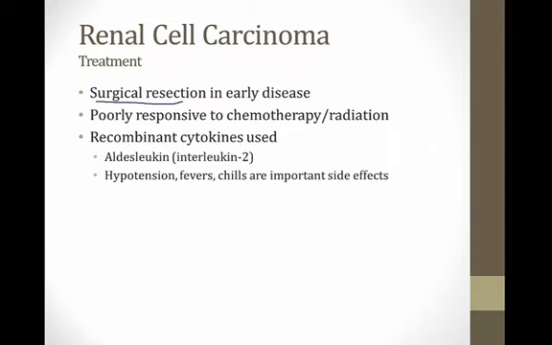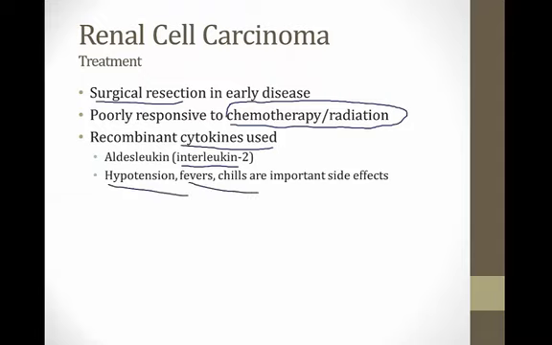You should know that this tumor is poorly responsive to chemo and radiation, and the one treatment that is used is recombinant cytokines, and the one that's often administered is recombinant interleukin-2, which goes by the trade name aldesleukin. And when you give this to patients, they will get very sick. Remember that interleukins are part of the inflammatory response, so this is like injecting the flu into someone's body, so they can get hypotension, fevers, and chills.